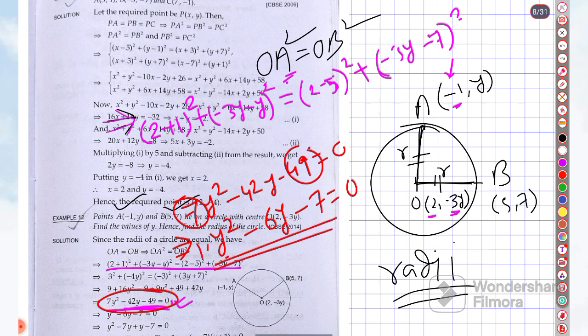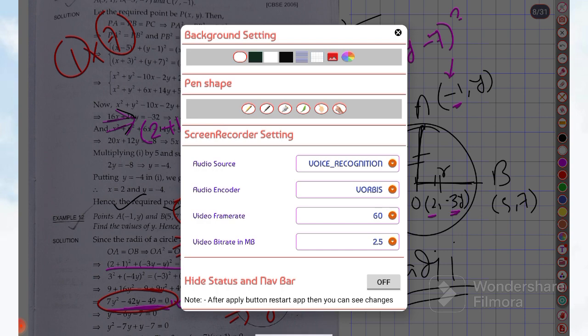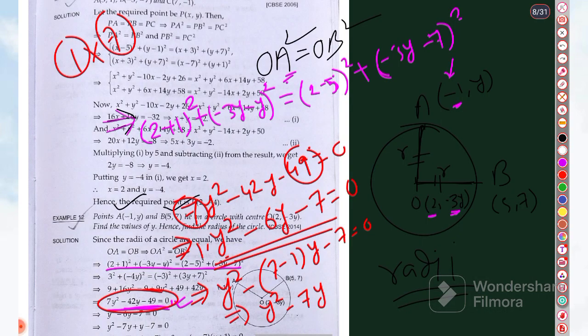Now this is very easy. The coefficient of y square is 1 and this is 7, so 1 into 7, two factors you are getting, 7 and 1. So using 7 and 1 you can easily simplify. So this is y square minus 7y, and 7y minus y is equal to 0. Okay, just a second.